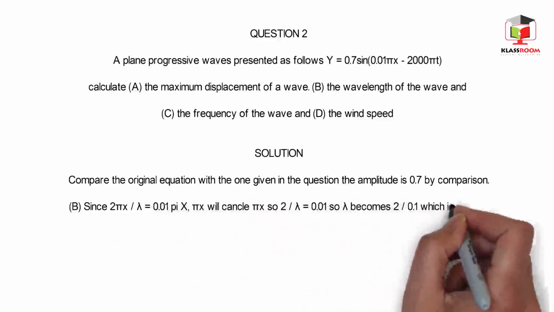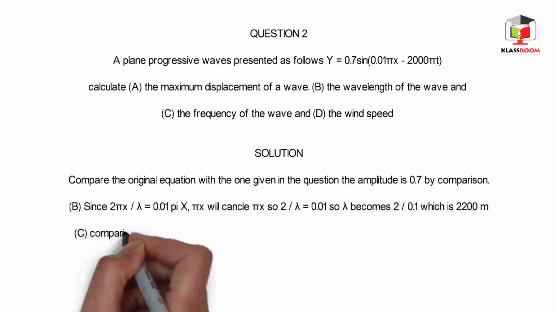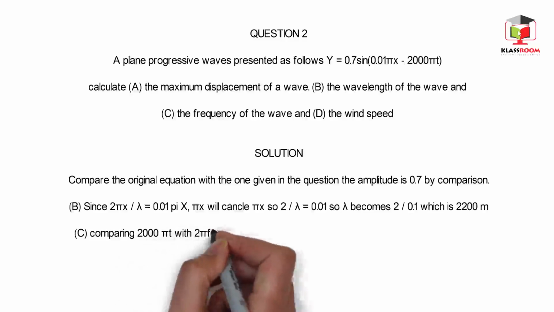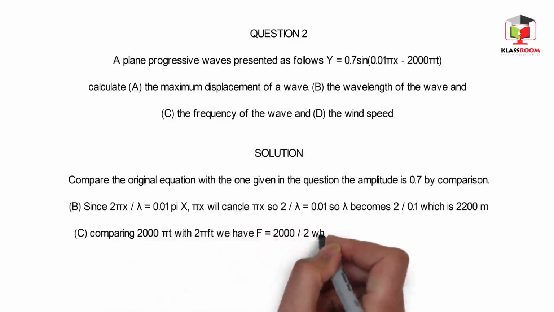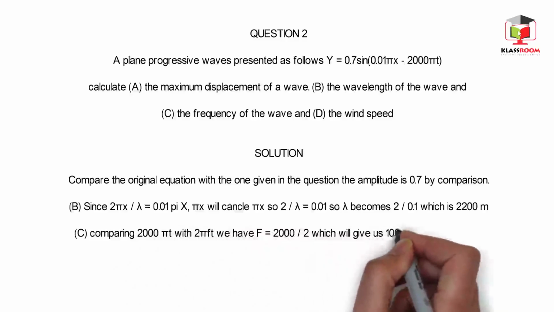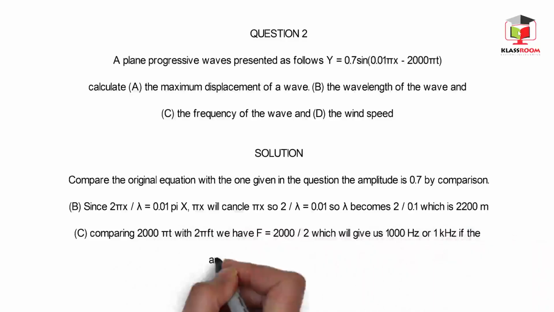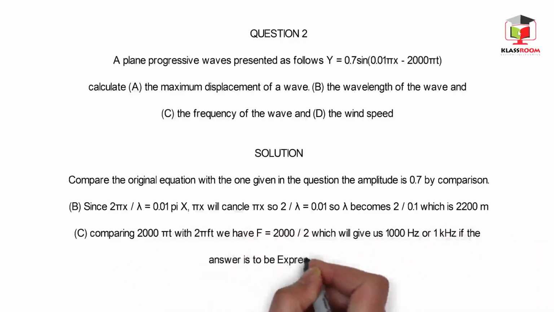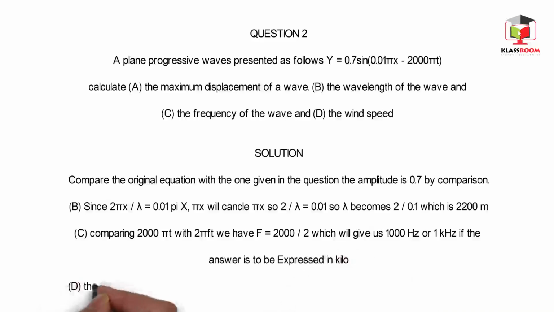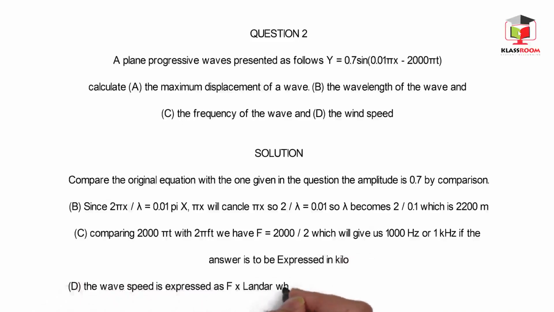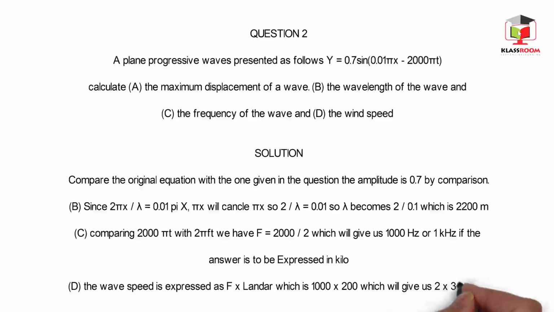C, comparing 2000 pi t with 2 pi ft, we have f equal to 2000 over 2, which will give us 1000 hertz, or 1 kilohertz if the answer is to be expressed in kilo. D, the wave speed is expressed as f times lambda, which is 1000 times 200, which will give us 2 times 10 to the power 5 meters per second.